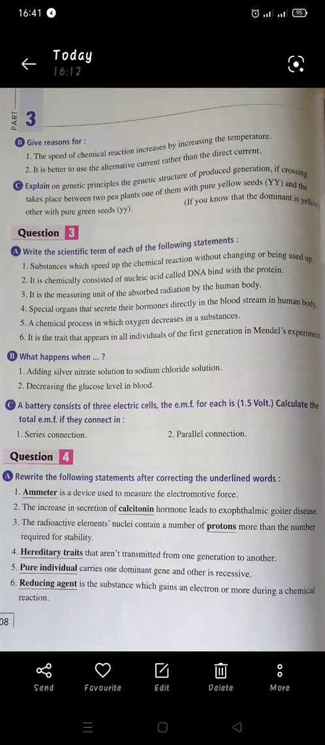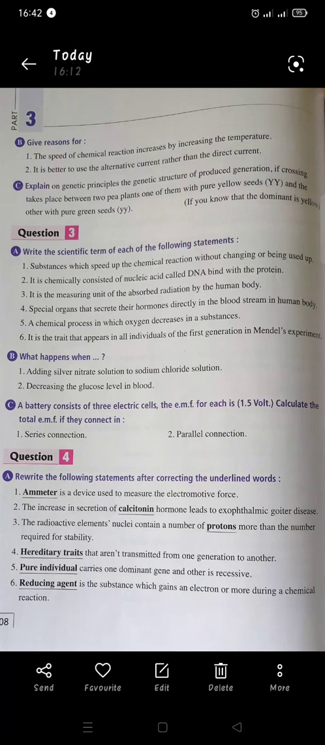Ductless gland or endocrine gland. 5. Chemical process in which oxygen decreases in the substance. Yes, reduction process. If I told you that the oxygen increases or gains oxygen, this will be oxidation. But in this case, point number 5, the answer will be reduction process.